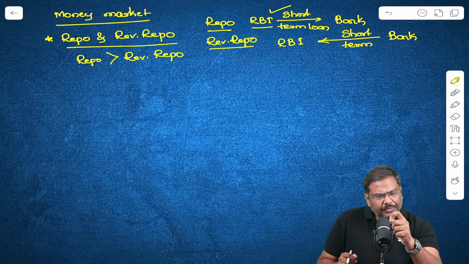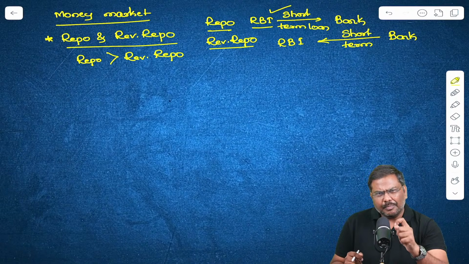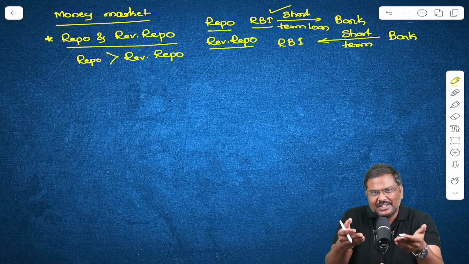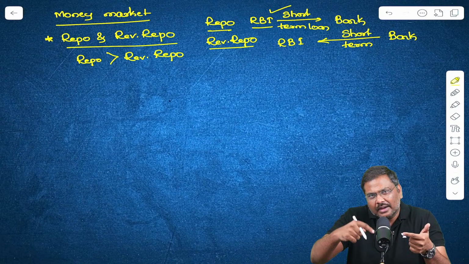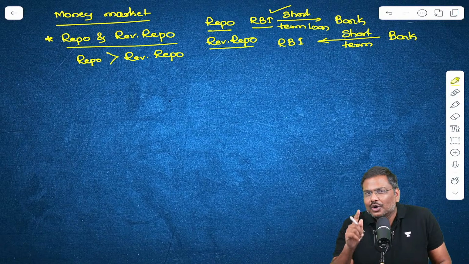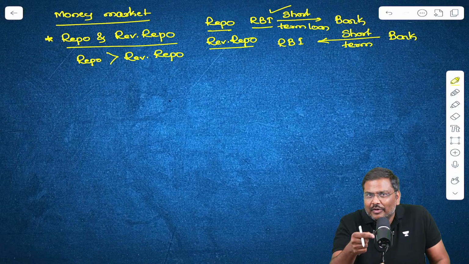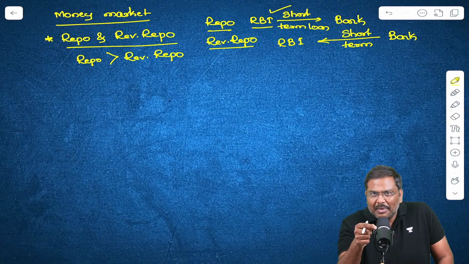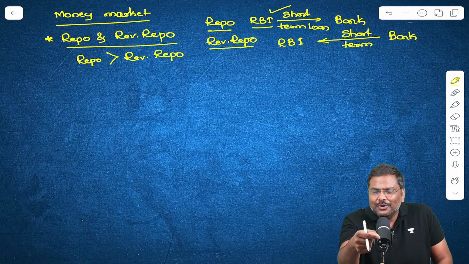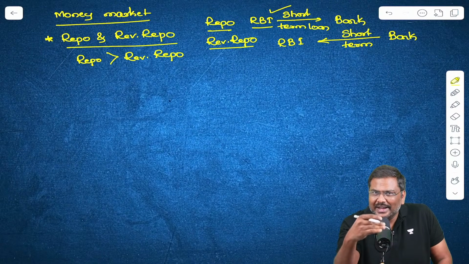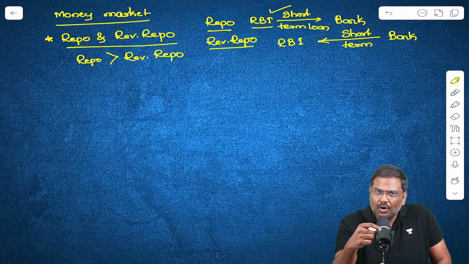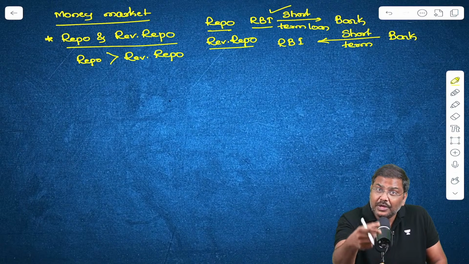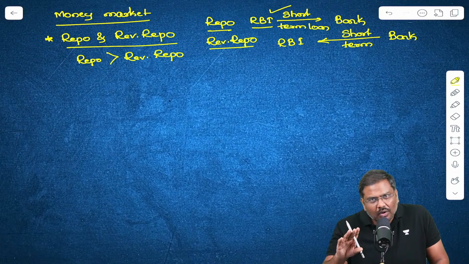You take a loan from a bank. You will pay a rate of interest. The bank will collect deposits, essentially borrow money from you. The bank will pay a rate of interest. Don't you think that when the bank charges a rate of interest to you on the loan given, it will be greater than the rate of interest that the bank will pay you? Correct? All of you able to understand?